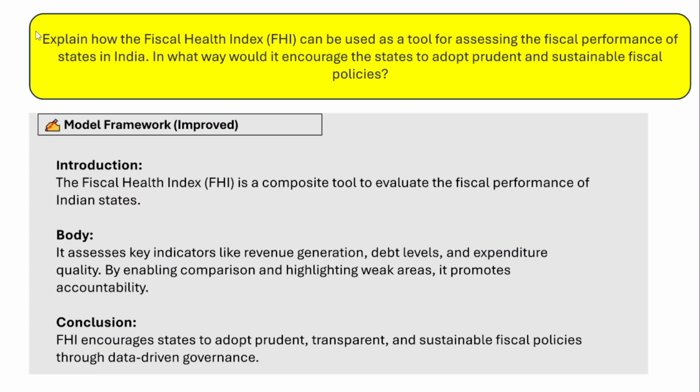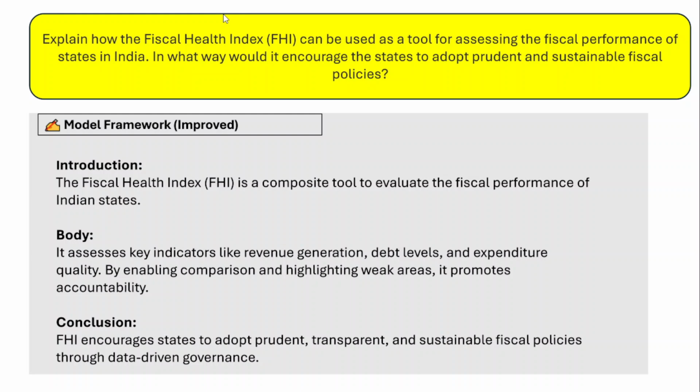So the next question is: explain how the fiscal health index can be used as a tool for assessing the fiscal performance of the states in India. In what way would it encourage the states to adopt prudent and sustainable fiscal policies? Now, in fact, this fiscal health index is launched by Niti Aayog. So Niti Aayog has launched this fiscal health index.